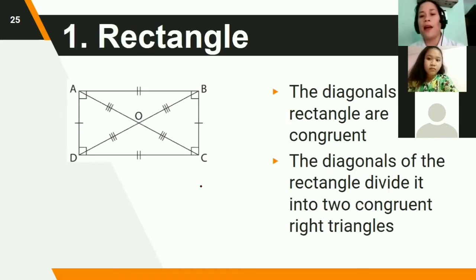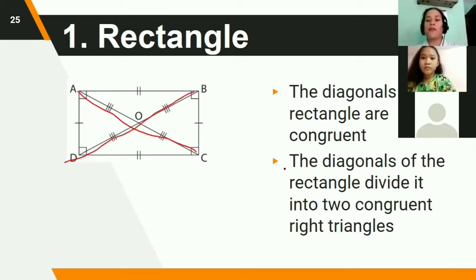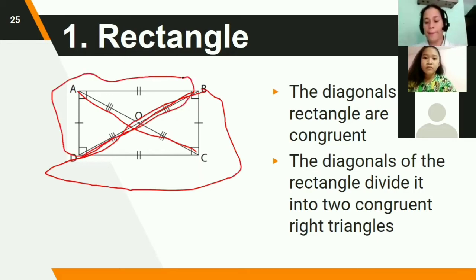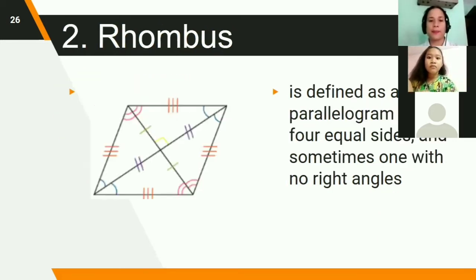Let's proceed. The diagonals of a rectangle are congruent. So these are the diagonals. They are congruent. The diagonals of the rectangle divide it into congruent triangles. So this one is congruent with this side. Is it clear, class? Yes, ma'am.